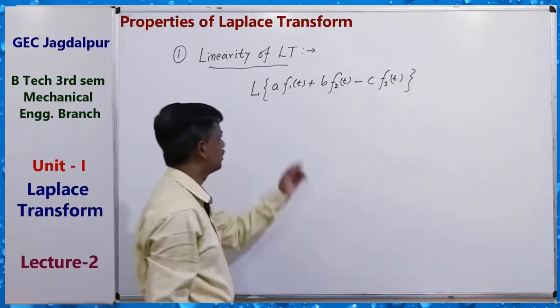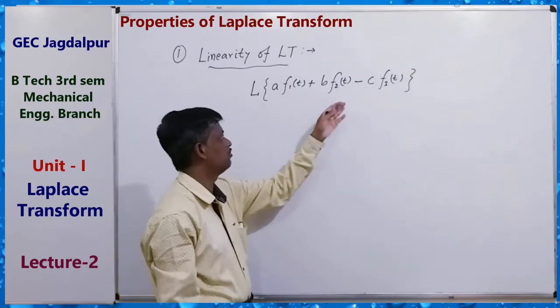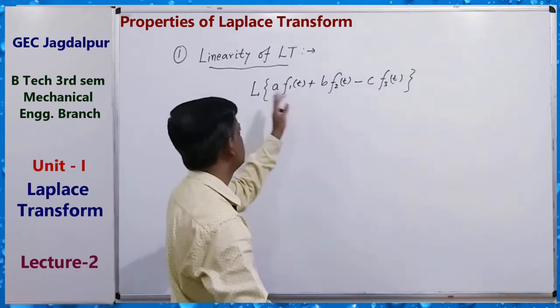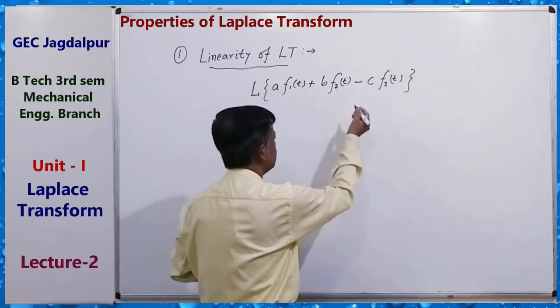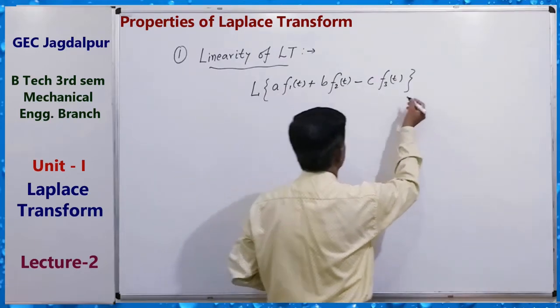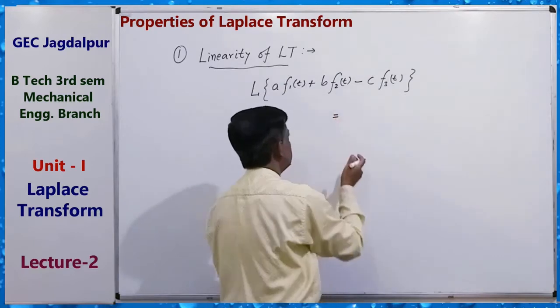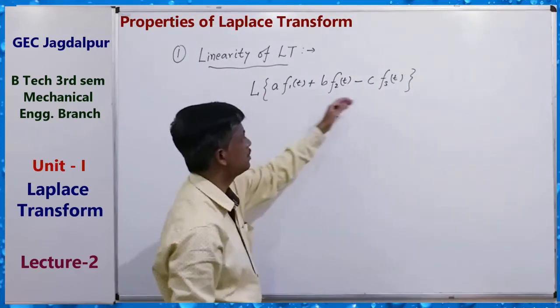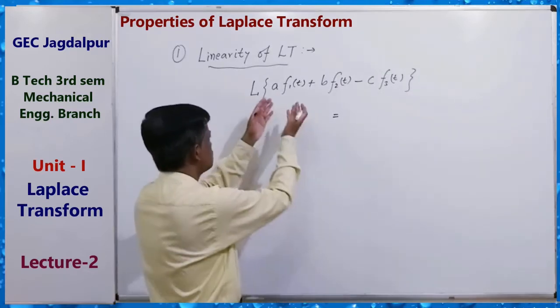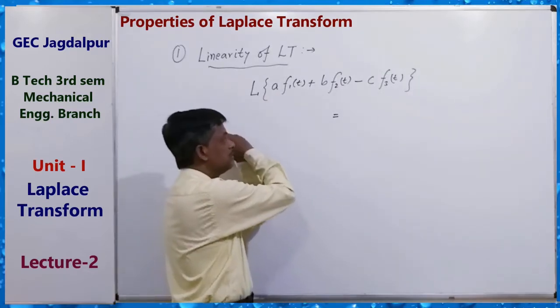That means the combination of functions f1, f2, f3 multiplied by constants a, b, c, plus or minus, this type of combination, this is equal to, by the linearity property, the operator is distributed and constants may be taken outside of the transform.